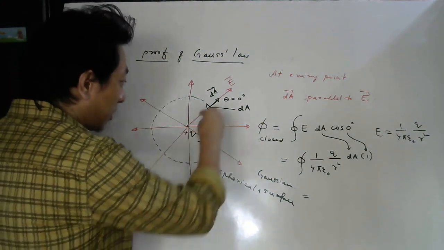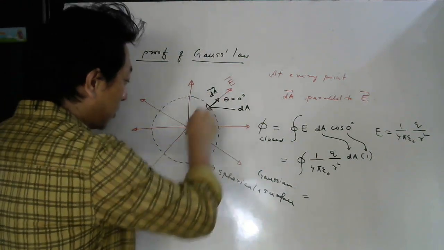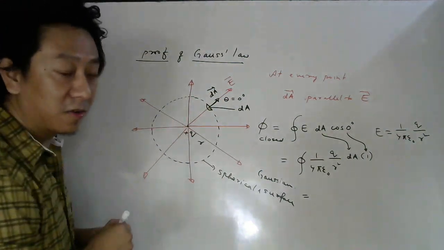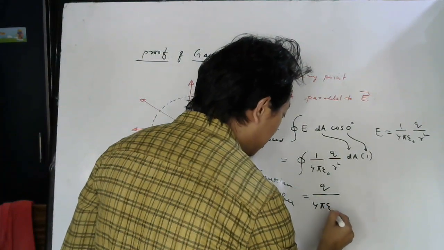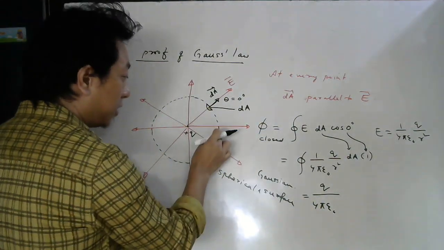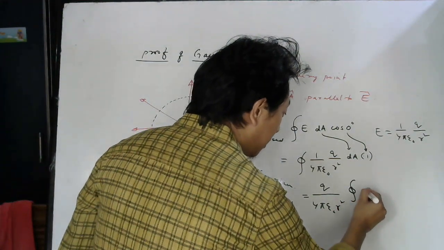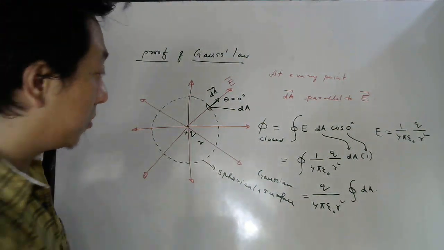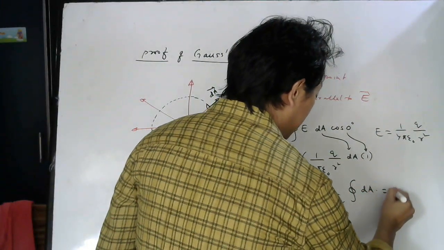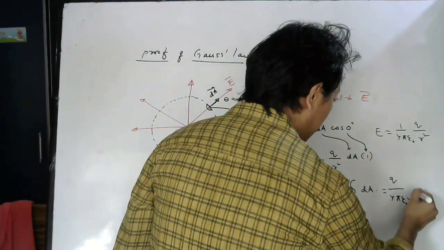Does this q change when I go from here to here? Why would it change? Already it is q, for this surface also it is q. So q is constant, 4 pi epsilon naught is constant. Does the radius change when I go from here to here? No. So r square is also constant. What is left? Integration of dA. Correct now? Okay. Now this will be equal to q divided by 4 pi epsilon naught r square into integral of dA.